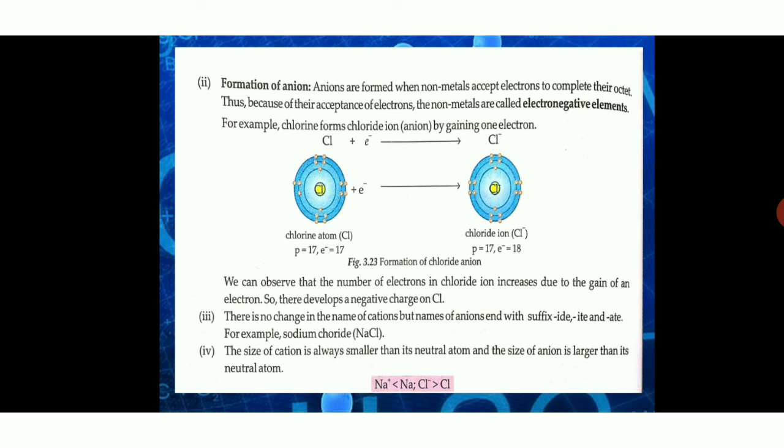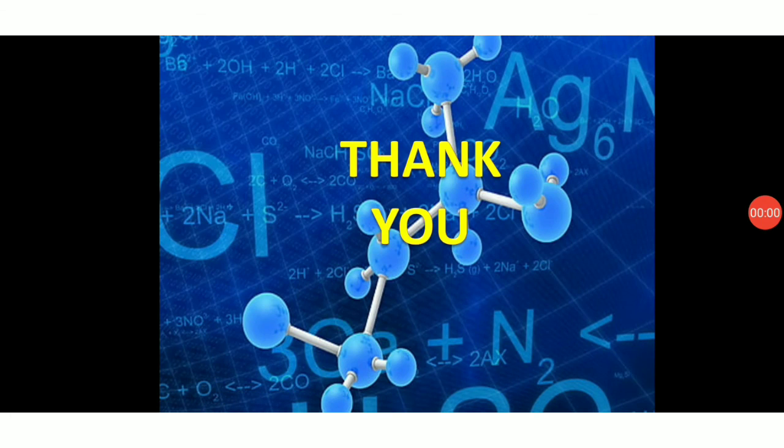When it gains an electron, it gets a negative charge, so chlorine will become Cl negative. If any element is having a negative charge, it is called an anion. With a positive charge, it is called a cation. With a negative charge, it is called an anion.